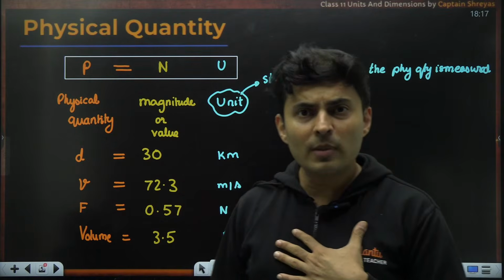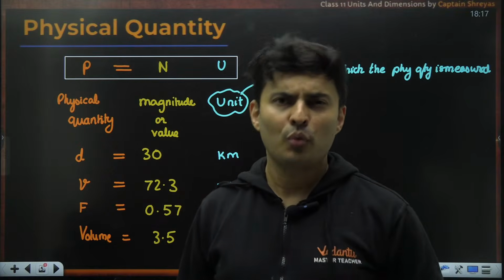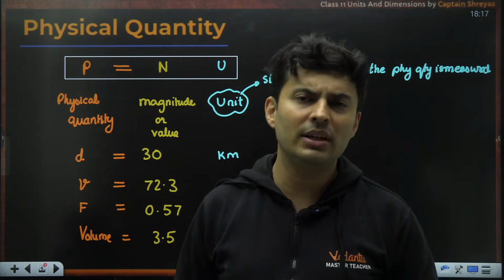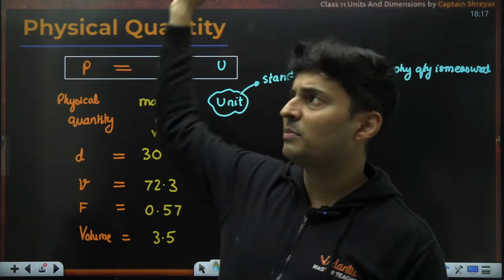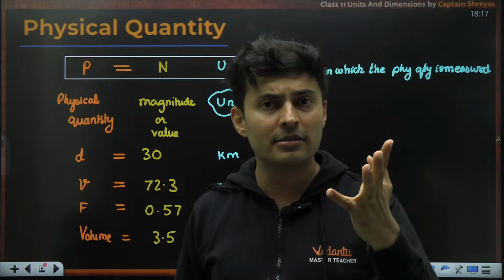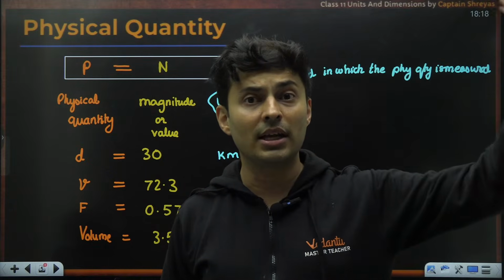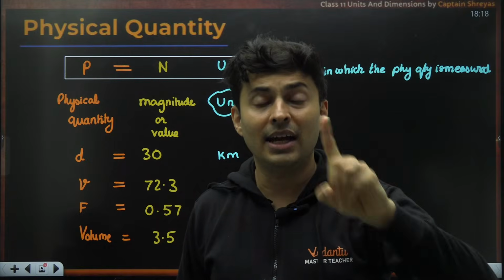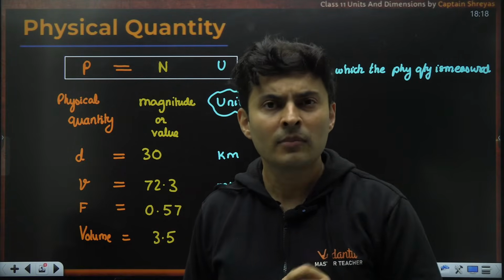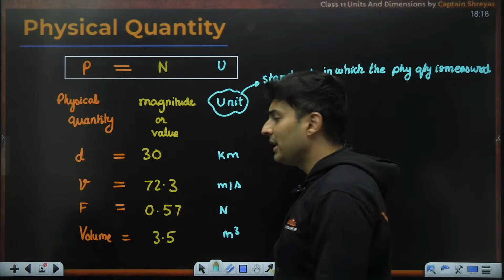Will a second for me be also a second for you? Will a feet for me be also a feet for you? Will 100 kilometers per hour be also 100 kilometers per hour for some person sitting somewhere else? Will 10 Newton be also 10 Newton for somebody in space? The answer to that lies in the fact that whenever you make a unit, it has to have some criteria,